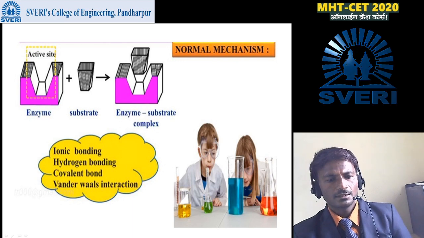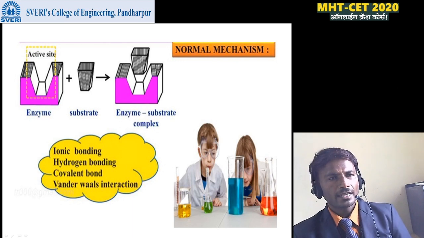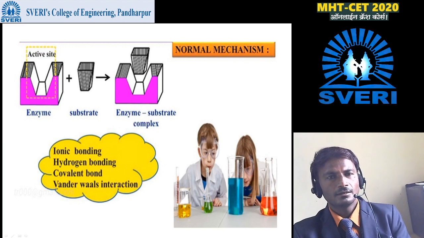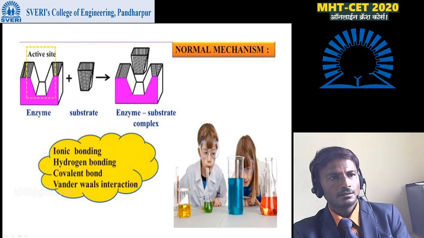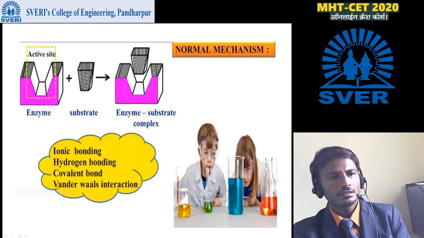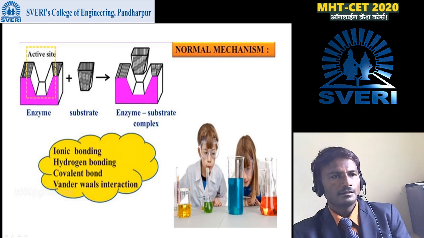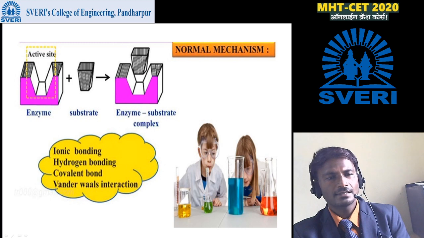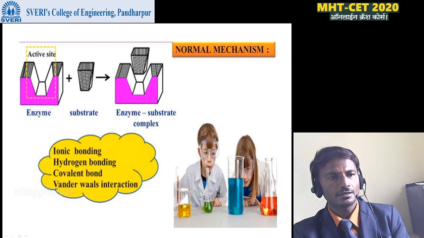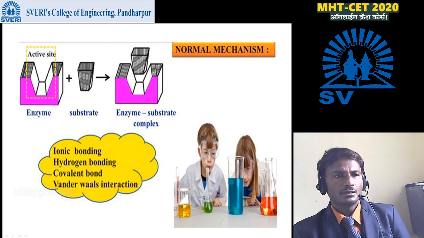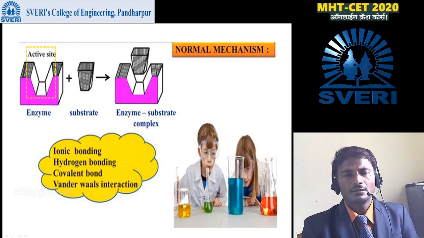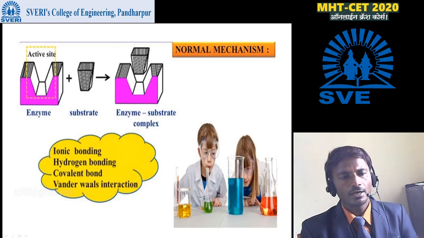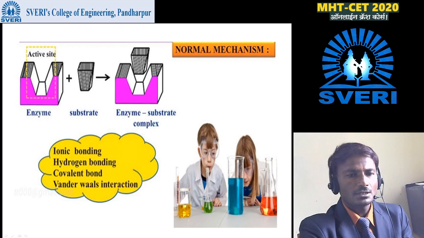So next is the normal mechanism. In this slide we can see the enzyme with an active site, the substrate, and the enzyme-substrate complex formed here. During this formation, enzyme and substrate can form bonding like ionic bonding, hydrogen bonding, covalent bonding, or van der Waals interactions.